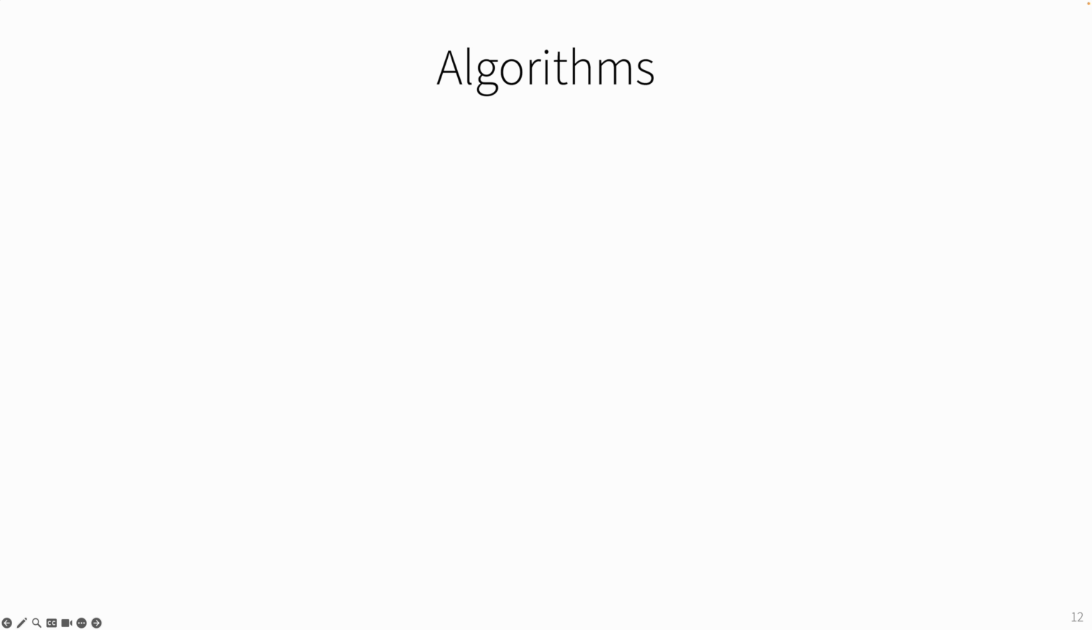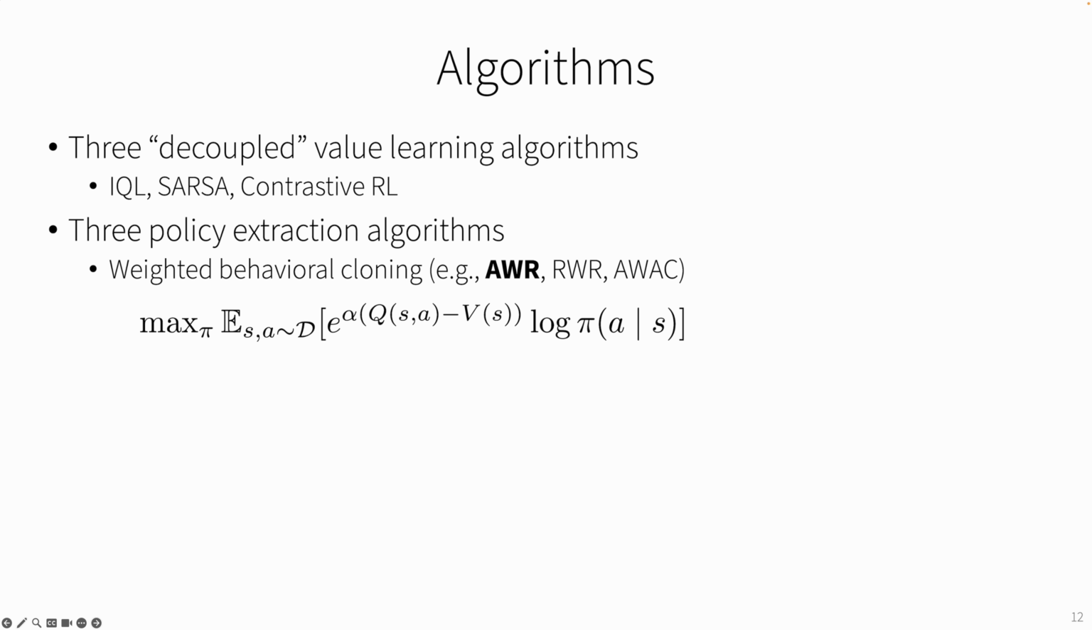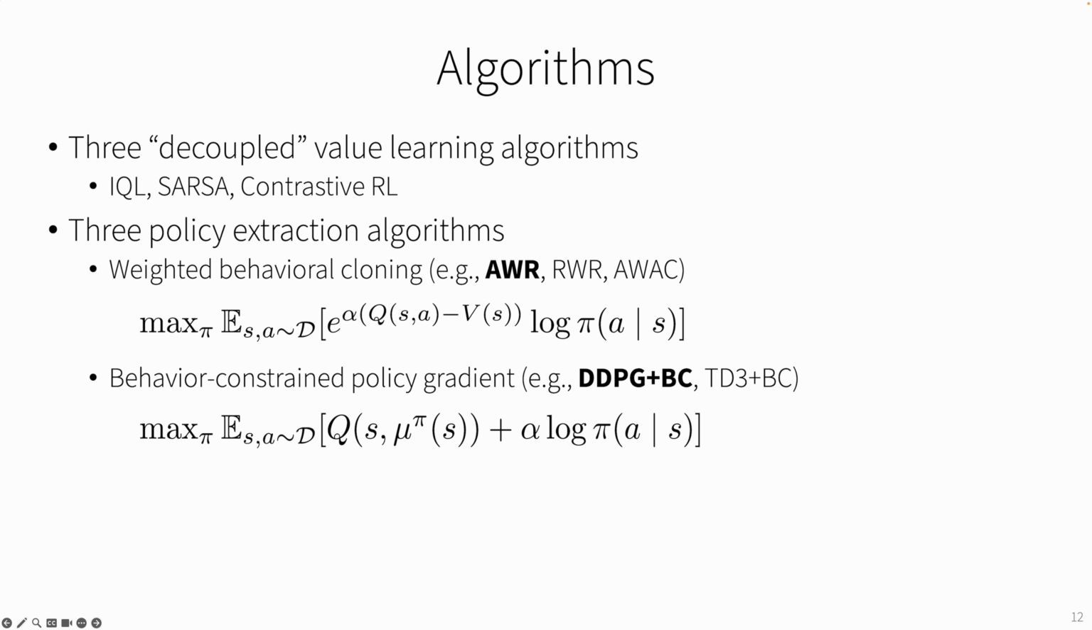For algorithms, we consider three value learning algorithms like IQL, SARSA, and contrastive RL. These are all decoupled methods in the sense that in these methods, policy extraction doesn't affect value learning. And we consider three policy extraction algorithms, which are weighted behavior cloning, like AWR, which is behavior cloning weighted by e to the advantage, and behavior-constrained policy gradient like DDPG plus BC, which is just the combination of the Q maximization part and the BC part.